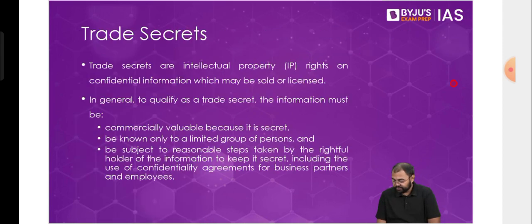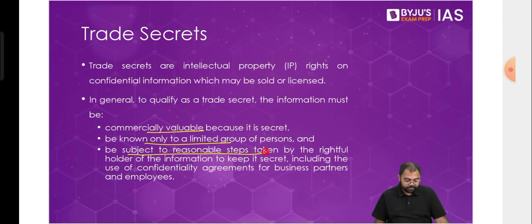Now, when it comes to trade secrets, these are things which are protecting the secret of a company. Right? They are just trying to protect the secret of a company. Now, when do we need to protect? When this is information which is very easily copyable. That's something that I can copy very easily. Those kinds of things, and I cannot stop anyone else from copying it, or I cannot even claim that somebody has copied it. So then, in that case, we'll see that trade secrets work. So that's why it should be commercially valuable, and it would be known by only a limited group of people, and also it will be subject to reasonable steps to be taken by the rightful owner of that product.